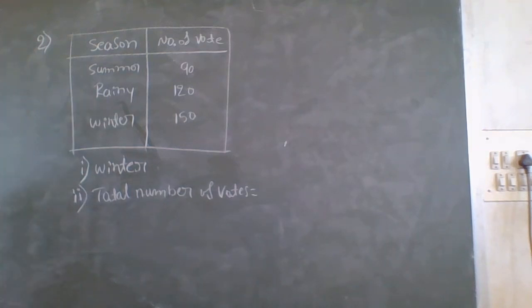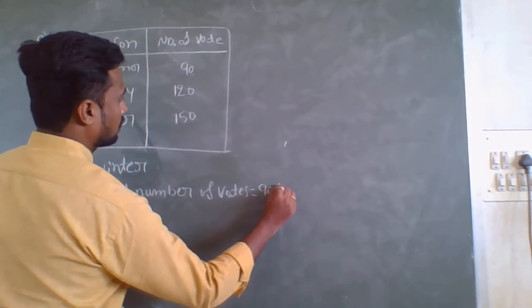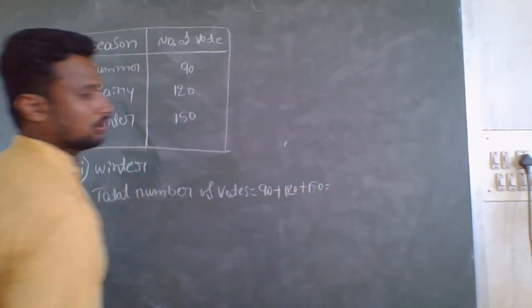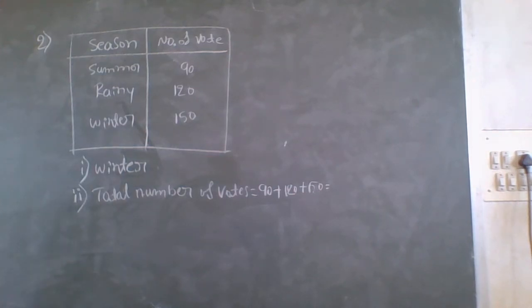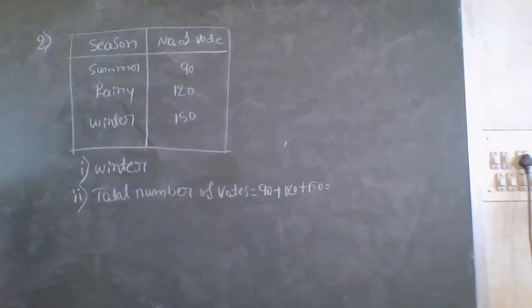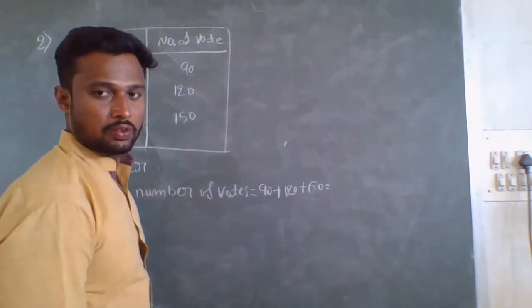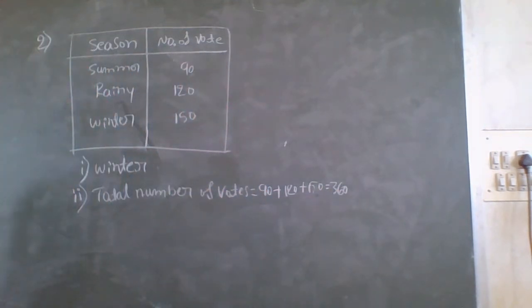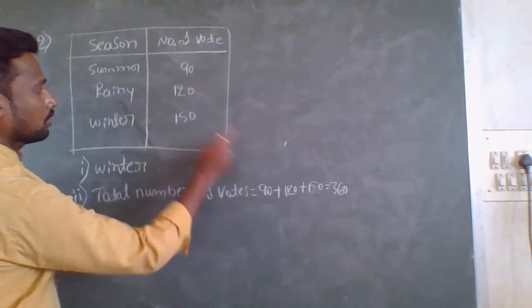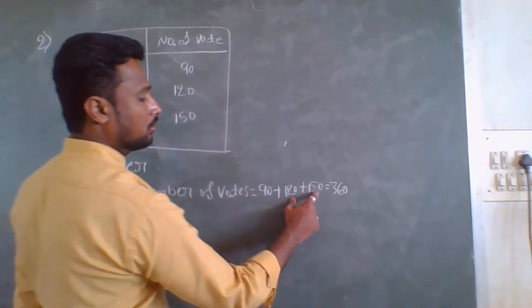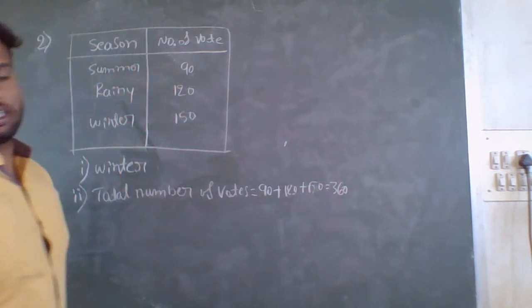How many votes? 90 plus 120 plus 150 is equal to how much? 90 plus 120, 210. 210 plus 150, what will you get? 360. The total number of votes is 360.